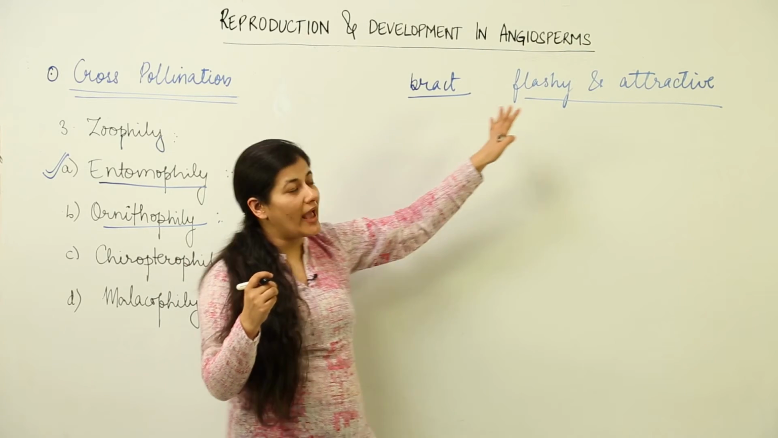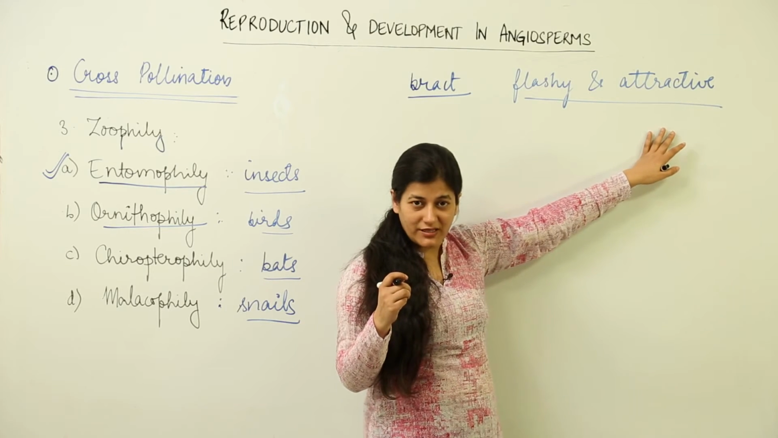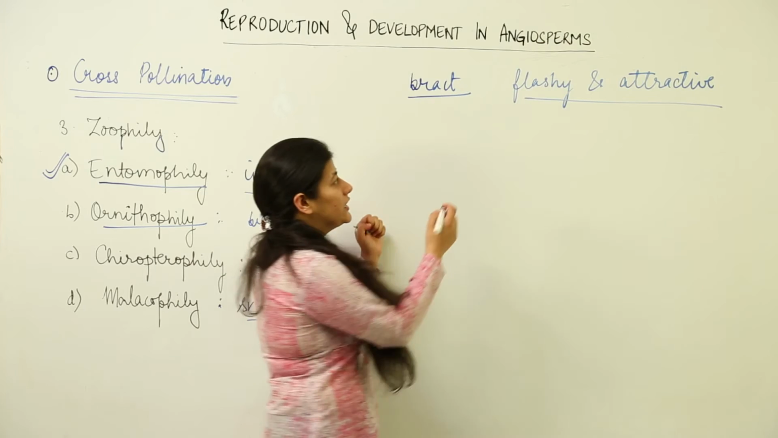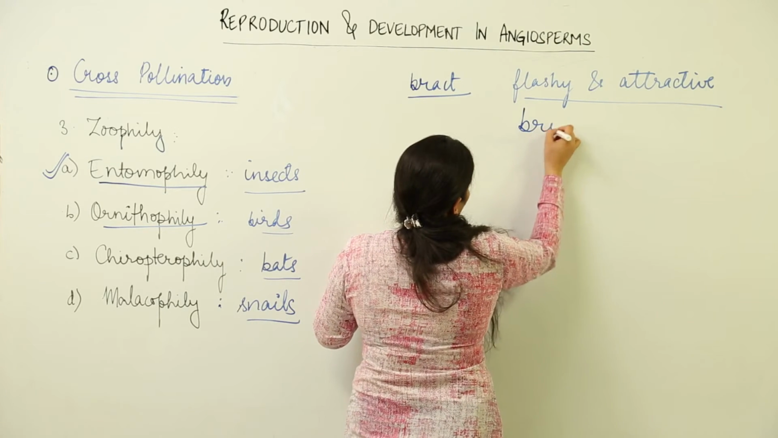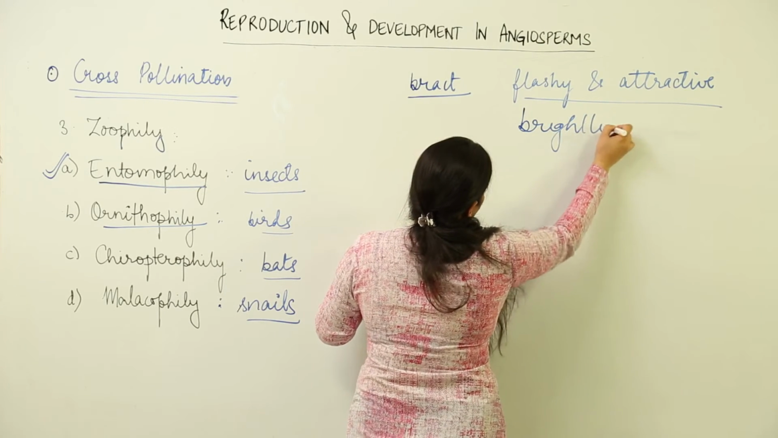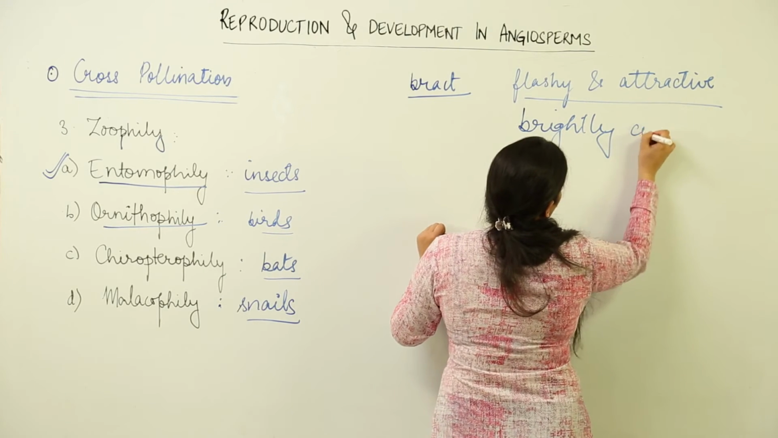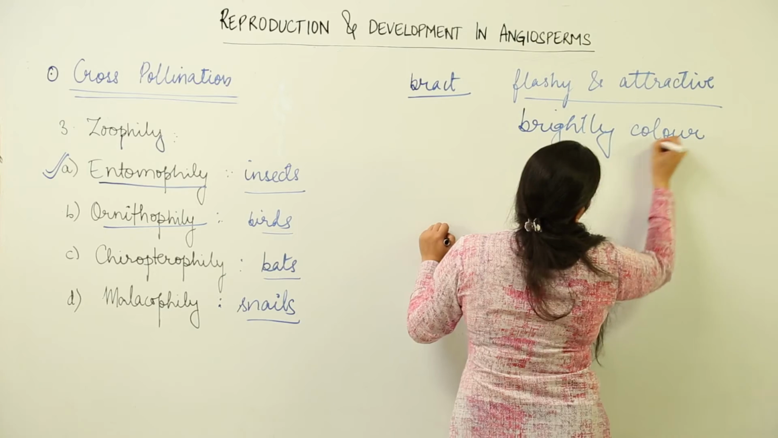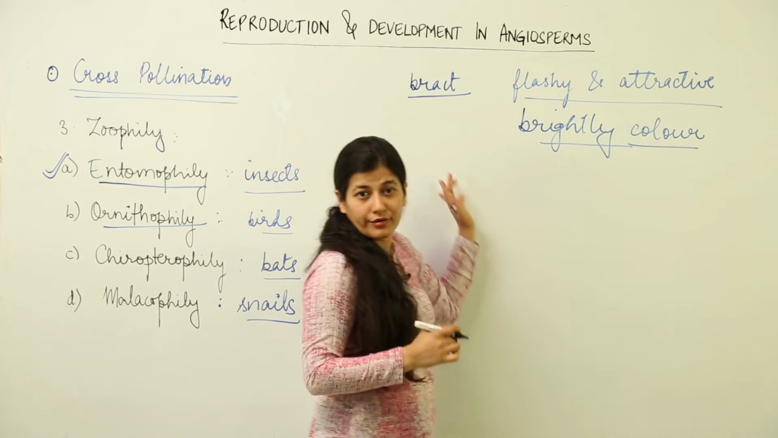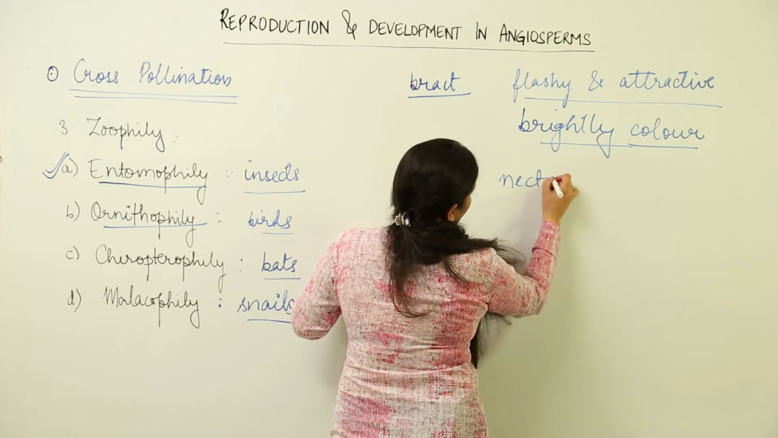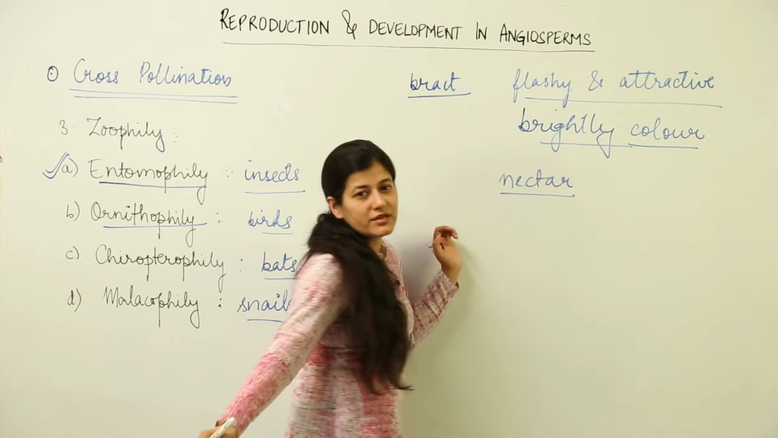So flashy and attractive flowers must be there to attract the insects towards themselves. They should be brightly colored. So one more characteristic is there. Apart from this, they should have some bargain to offer. Now what is that bargain that they are going to offer? They are going to offer nectar. So the flower must have nectar.